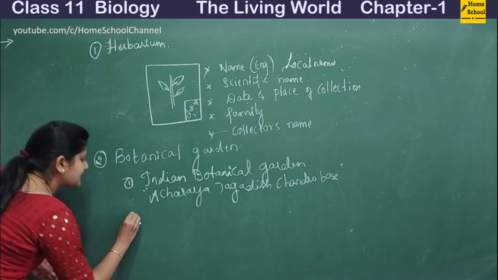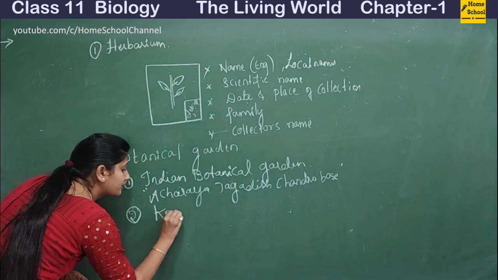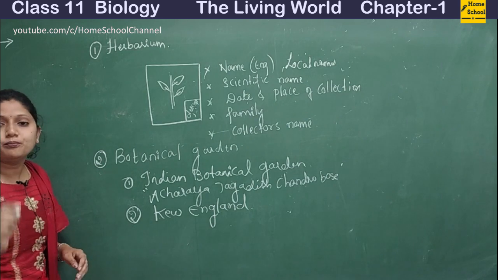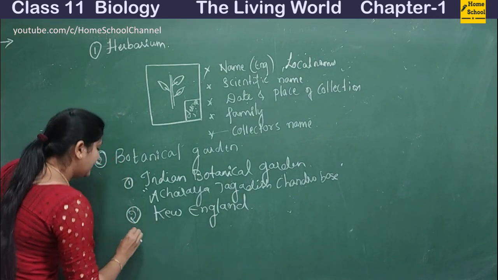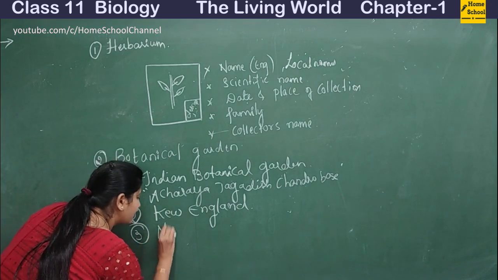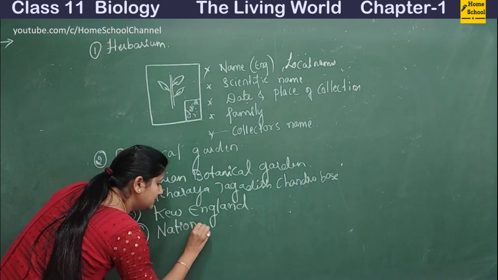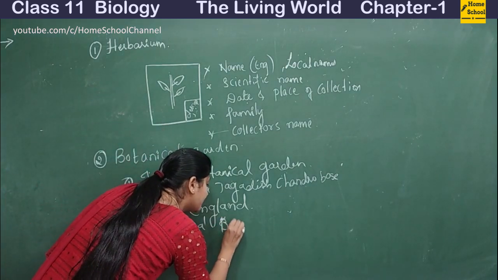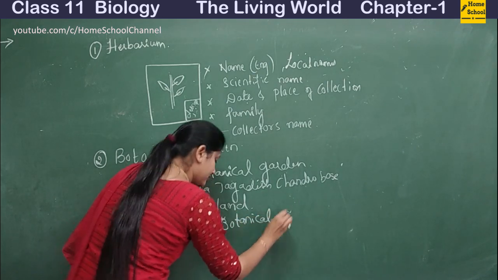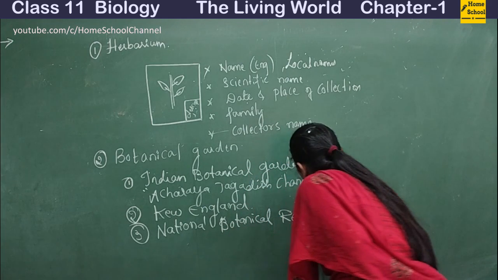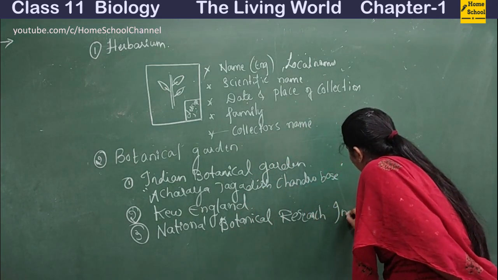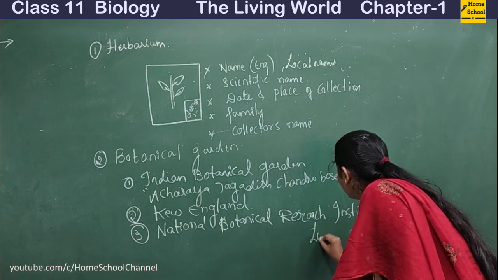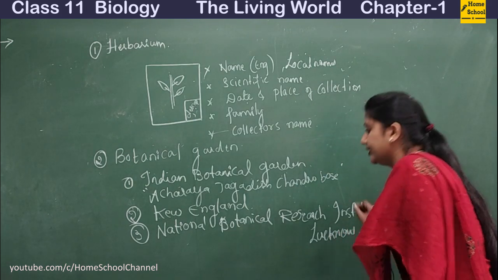And the second one is Kew in England. This is one more important botanical garden, and then you have to remember the National Botanical Research Institute, and this is situated in Lucknow.